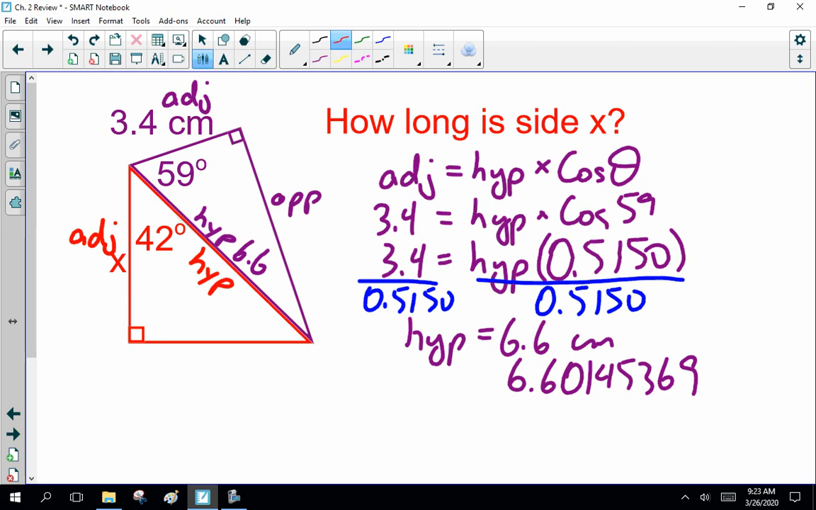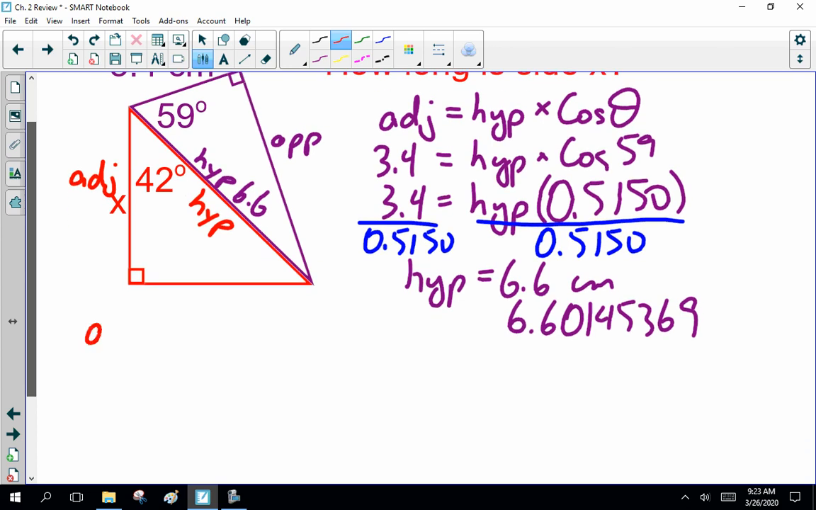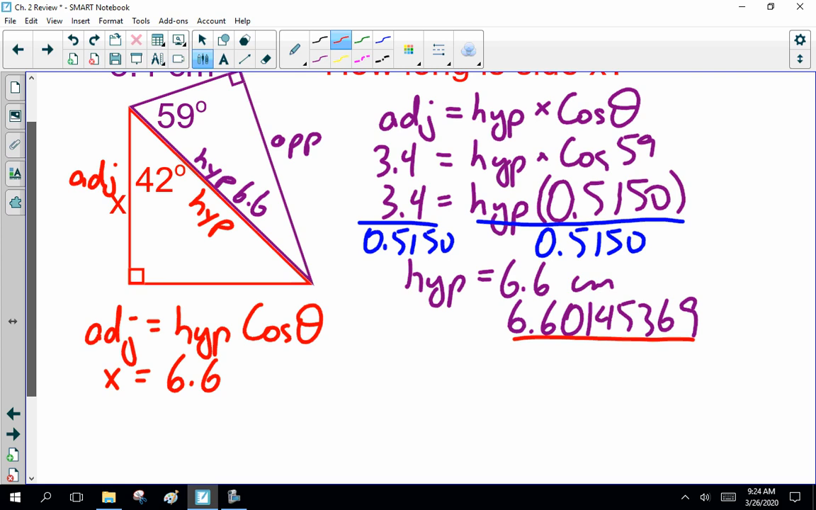All right? Now, in the next calculation, we have to find the adjacent side, and we have the hypotenuse. Oh, we use the same formula again. Adjacent is hypotenuse times cos of theta. Now, the adjacent is side x, the hypotenuse, I'm writing it as 6.6. You use 6.6014539 in your calculation, or I will scream and throw things at you. I mean, be unhappy.